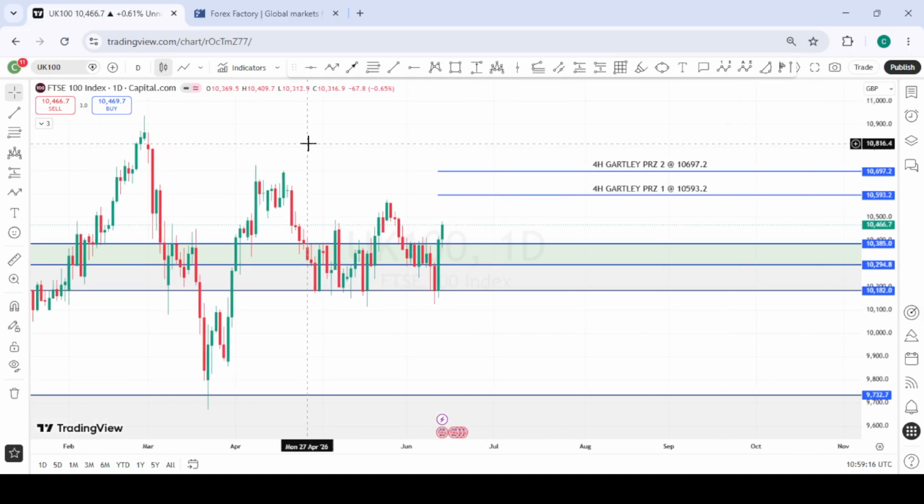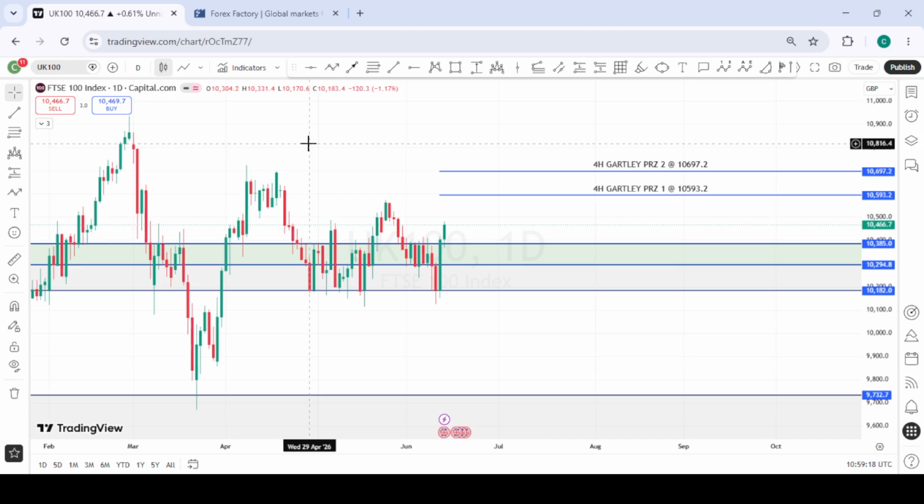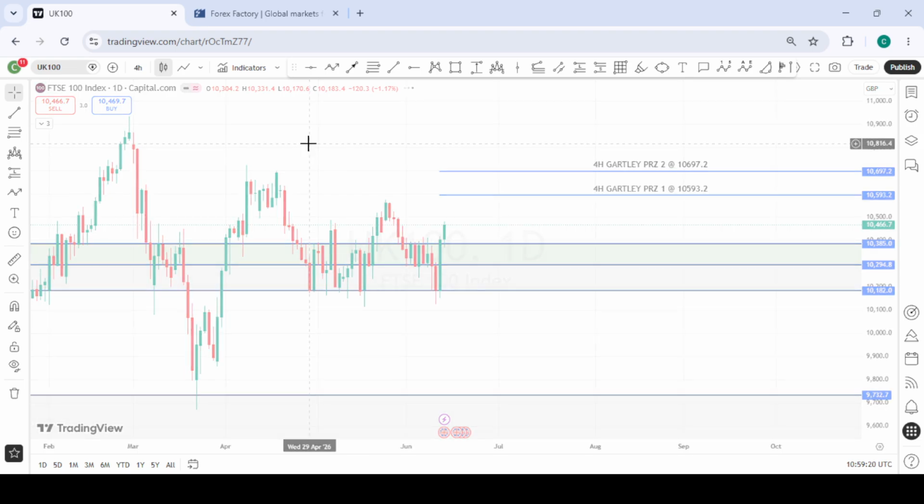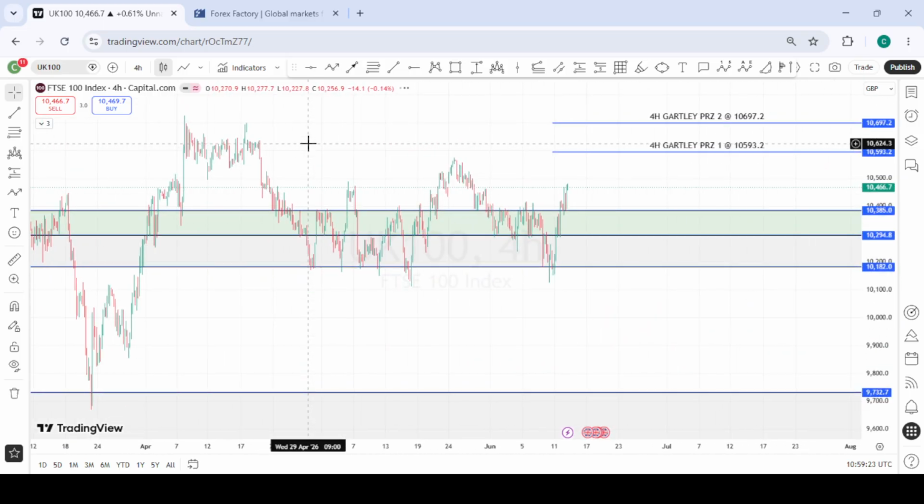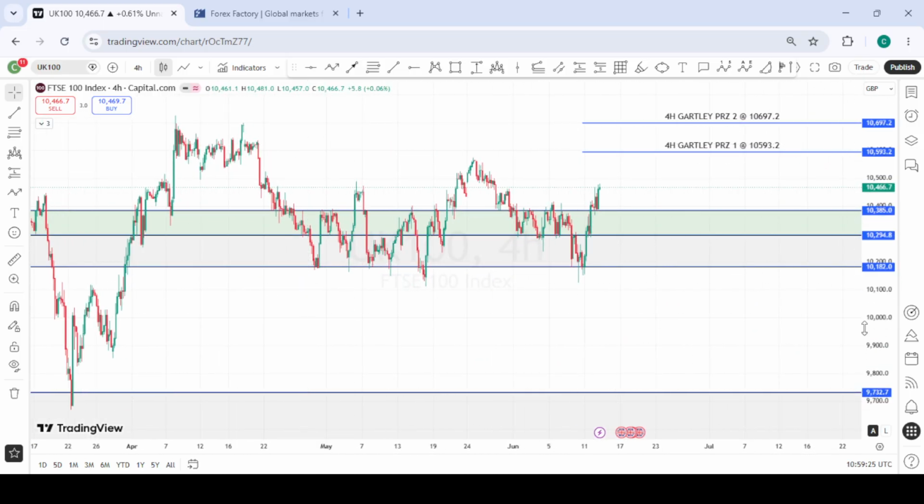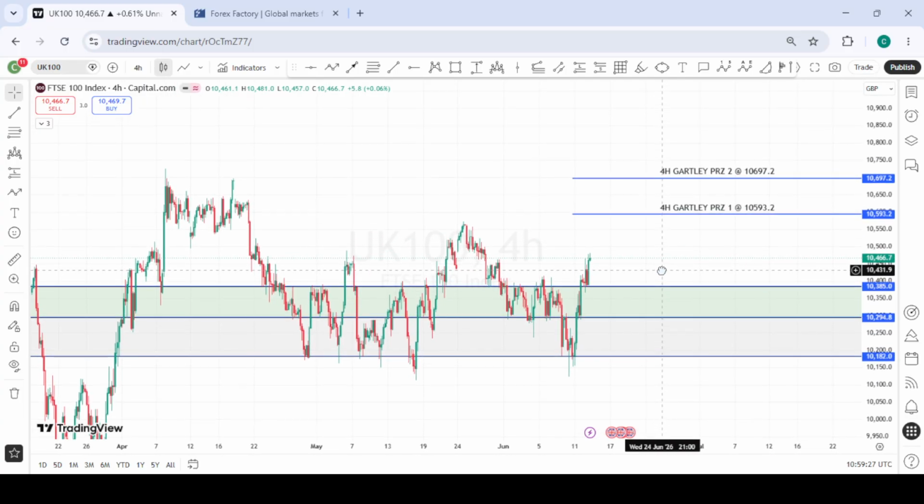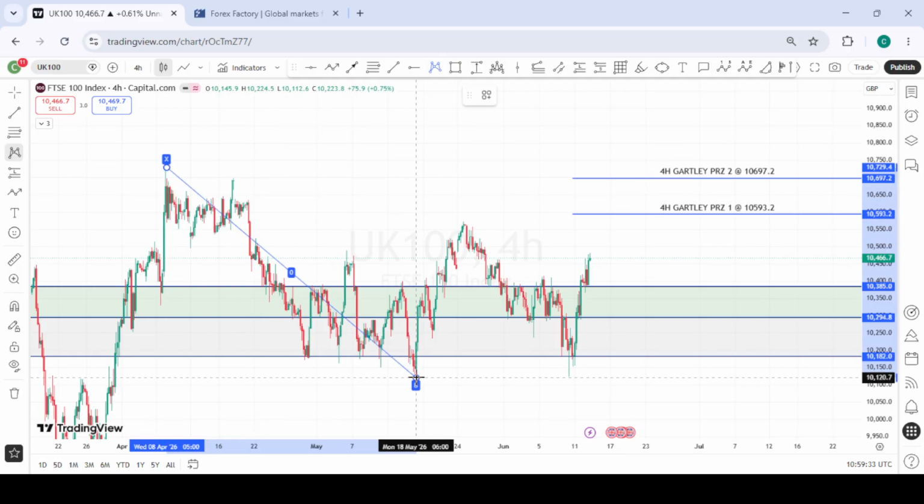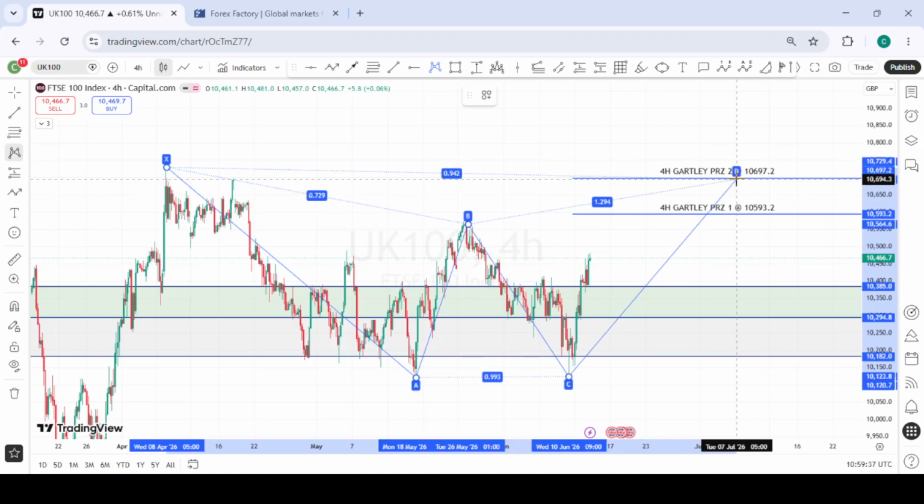This is UK 100 or FTSE 100. So this is forming a potential harmonic pattern, which is a Gartley pattern, and this is the pattern that is likely going to play out. This is the X, this is the A, this is the B, this is the C leg, and we are looking forward to the D leg to buy all the way to the upside.